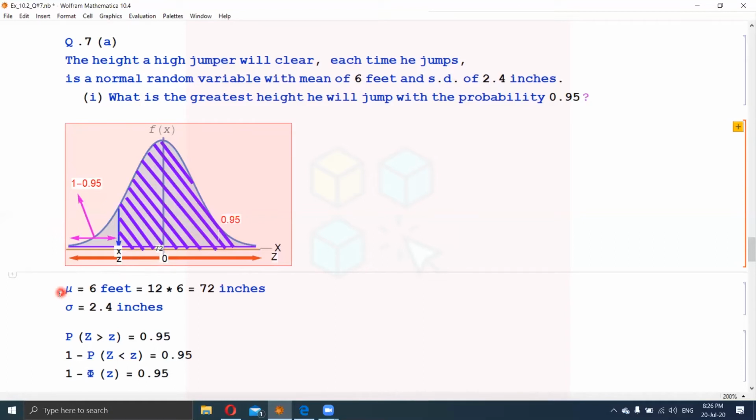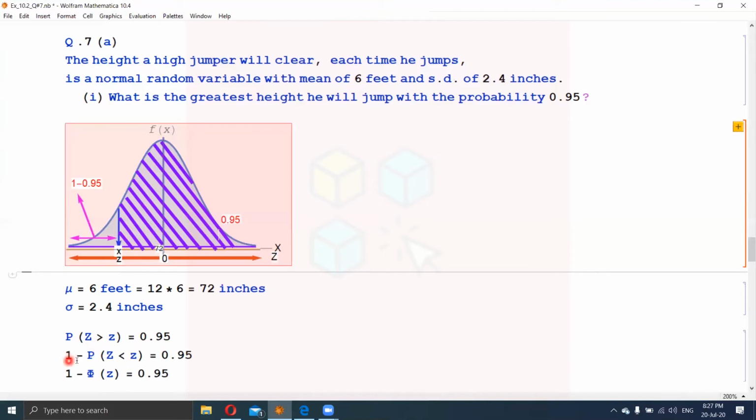So we have written here that mu is equal to 72 inches, sigma is 2.4 inches, and we have to find the probability. The first step is to find the value of z. So we have written here z greater than small z. Greater than is here because the upper side area is 0.95. So 0.95 is written here, and the greater than sign is placed here. First we have to convert this greater than sign into the less than sign.